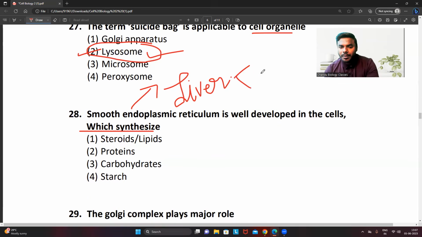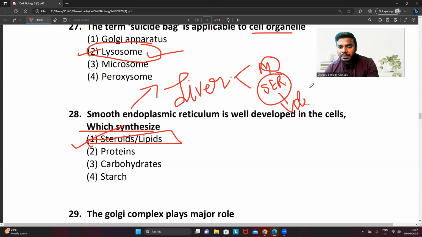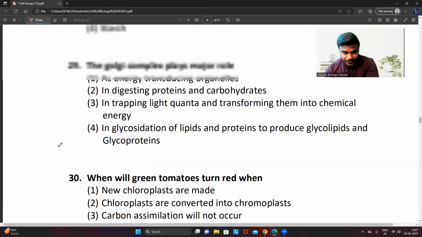In the liver, mitochondria and SER will occupy the major percentage. First mitochondria, then SER. And we all know that SER is not only involved in the synthesis of lipid. This is a direct question. But every student remember for the exam, SER also plays a very crucial role in the process of detoxification. Never ever get confused with that particular point.